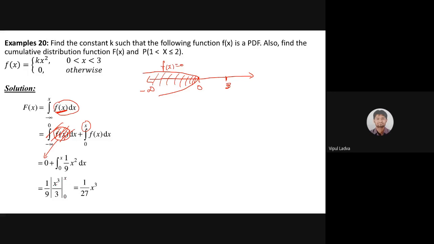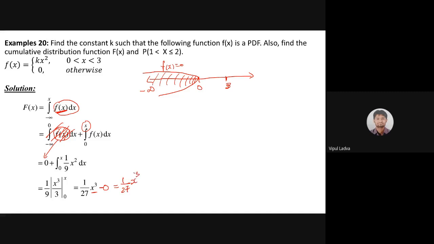I replace x with x first, and then replace x with 0. Replacing x with x gives x cubed by 9 times 3, that is 1 by 27 x cubed. For the lower limit, 0 cubed by 3 is 0. So 1 by 27 x cubed minus 0 leads to 1 by 27 x cubed. So that should be the solution.